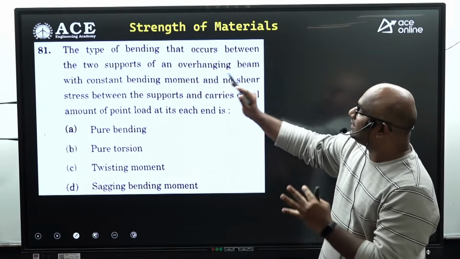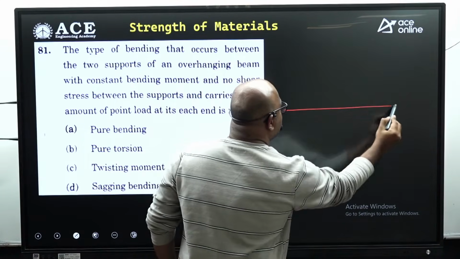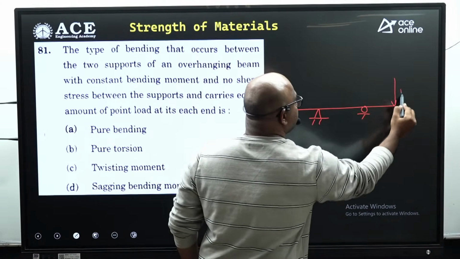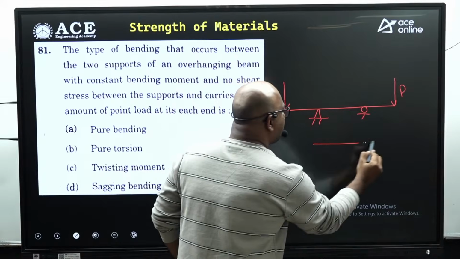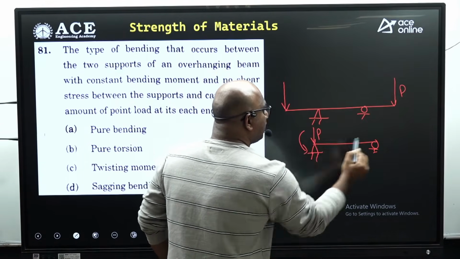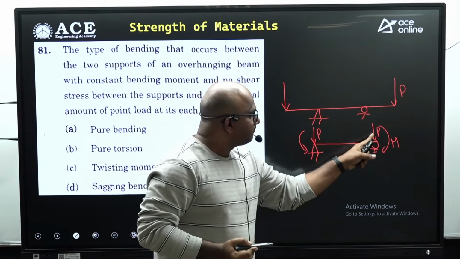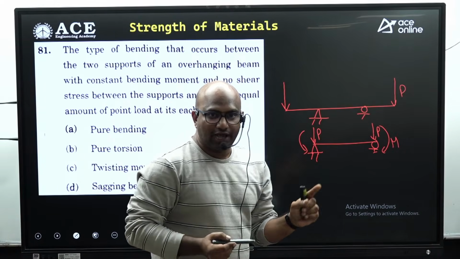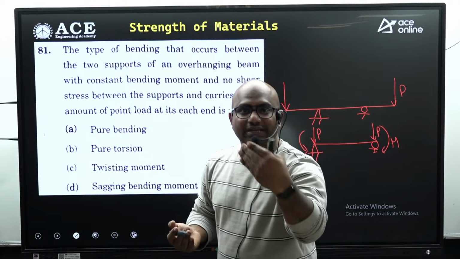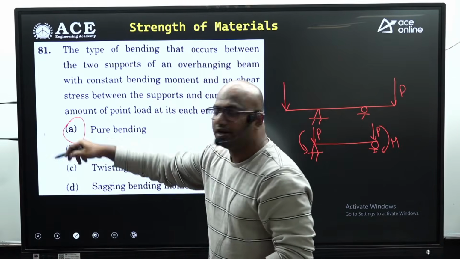Next, the type of bending that occurs between two supports of an overhang beam. A simple question, guys. This is the overhang beam, and point loads are acting. If you transfer the load, what happens to the center section between the supports? What happens? P and moment, guys, because this P is balanced by the ground support. Only M will remain. Only M is present means only bending moment exists, and there is no shear force. Only bending moment, no shear force, what does it mean exactly? It is called pure bending, guys.